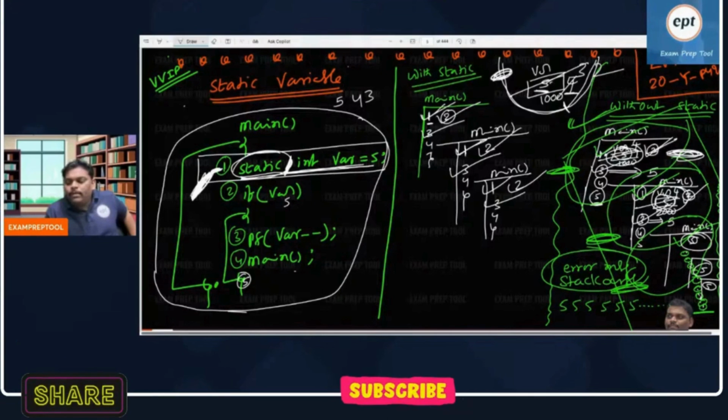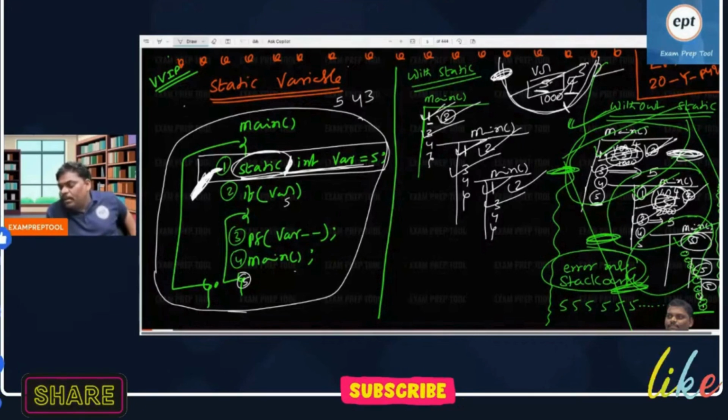Say again. Static area, who will store? Local or global? I am not saying by default who will store. I am not saying who will store in the static area. What is the answer? Local also, global also. Global by default. By default, globals are in the static area.